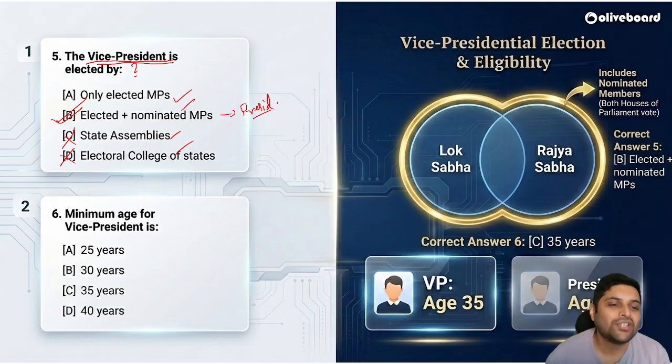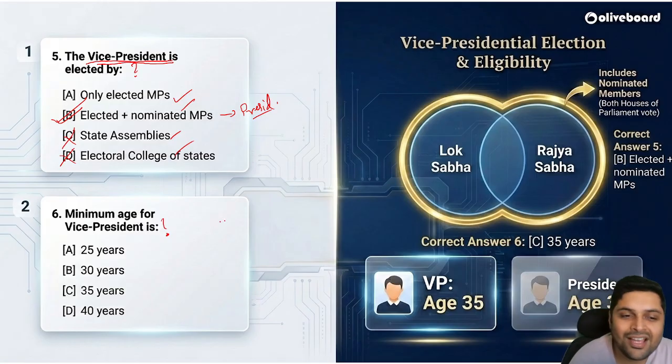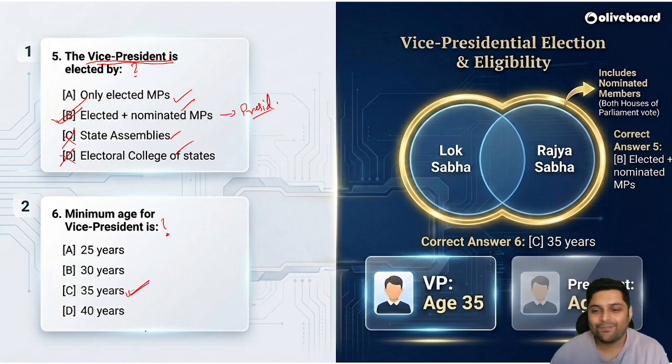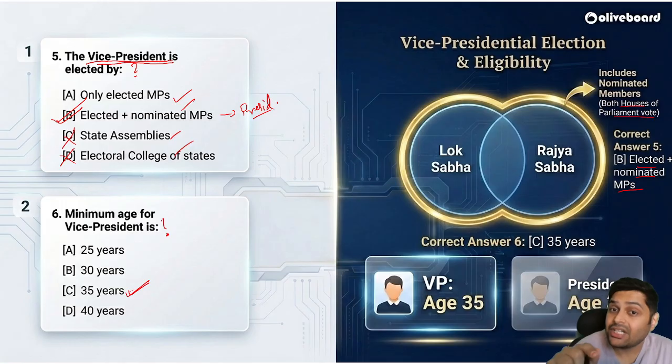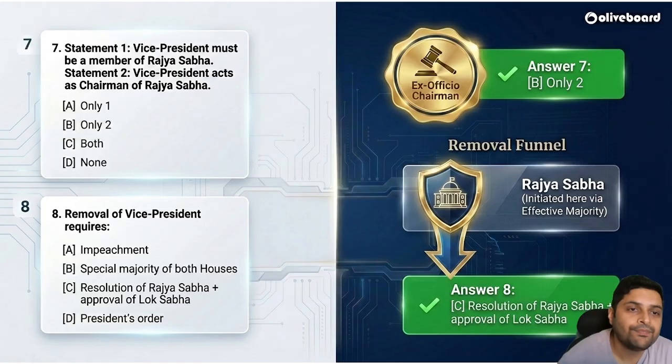Next question. Minimum age for vice president is, what is the minimum age to be a vice president? Just a hint, it is same for president and vice president. How much? 35 years. So here we can see included nominated members of both houses of parliament will vote. And for this, Rajya Sabha elected and nominated members both. And as I told you, in the comment section, do tell me that for presidential elections, do the nominated MPs vote or not? Okay, let us go ahead.